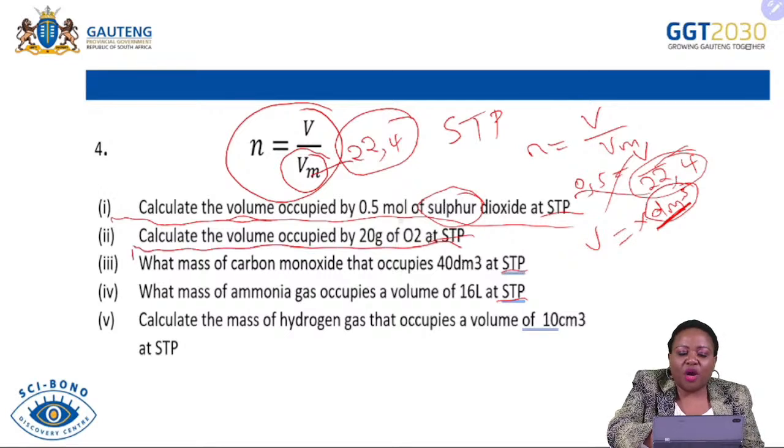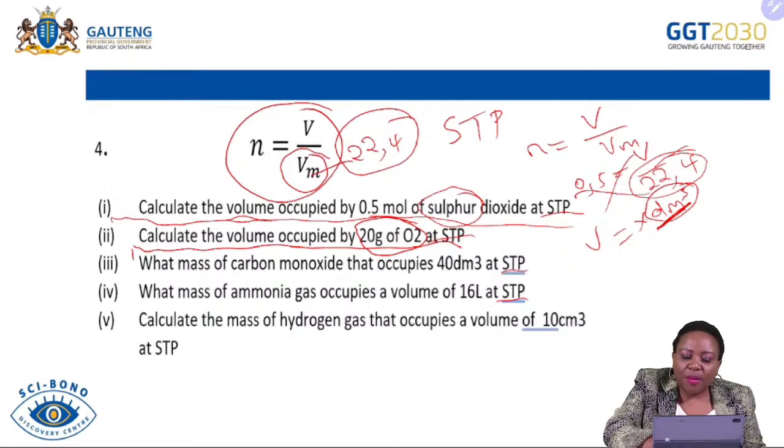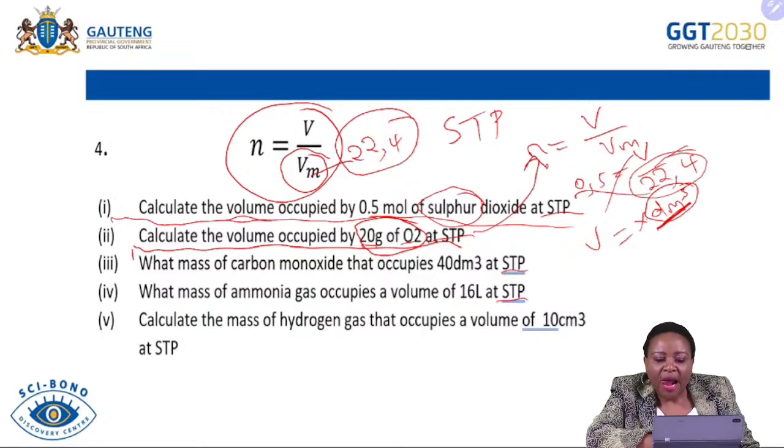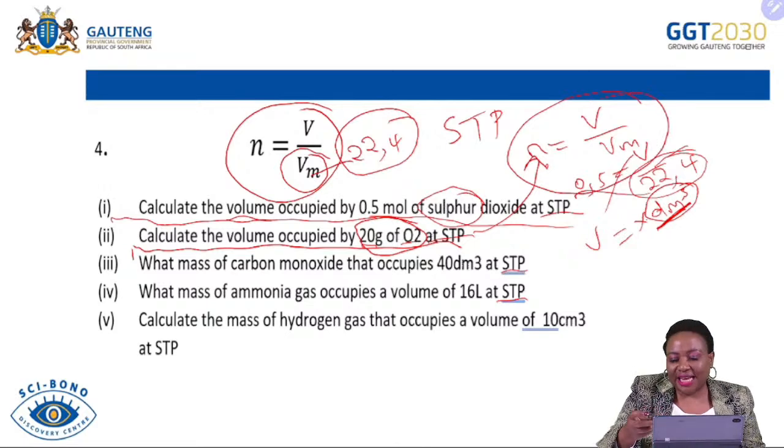These are other examples that we can use, but definitely we cannot use them here. Like this one, we are given not the number of moles, but the mass of oxygen at STP. So you know that from the mass and the molar mass, we can find the number of moles. And then after finding the number of moles, you are going to use this formula to calculate the volume at STP.